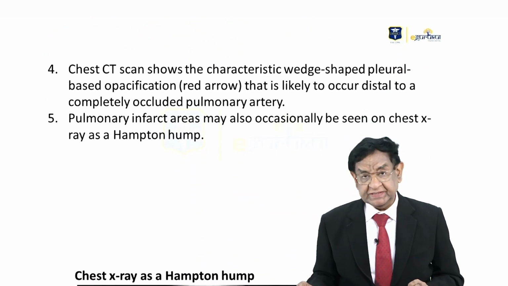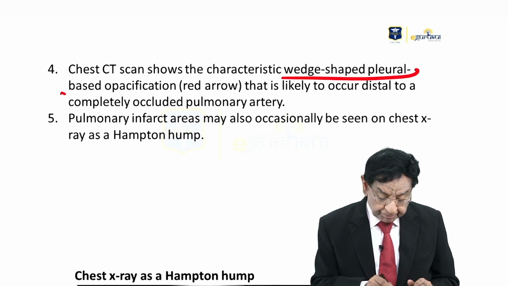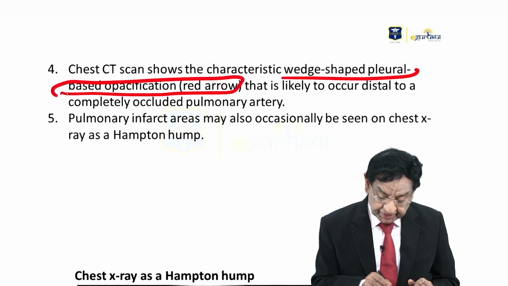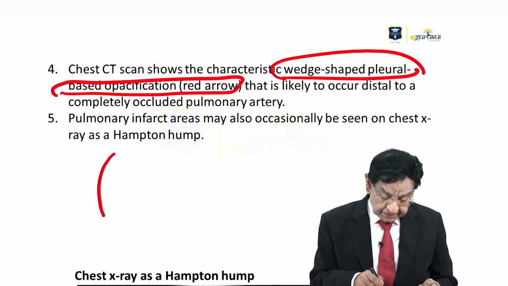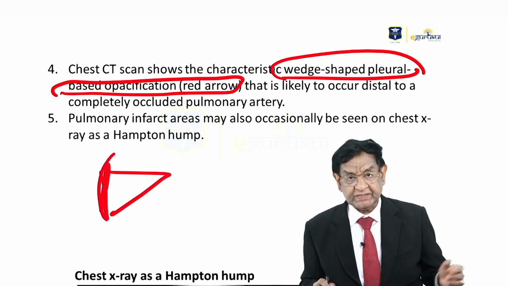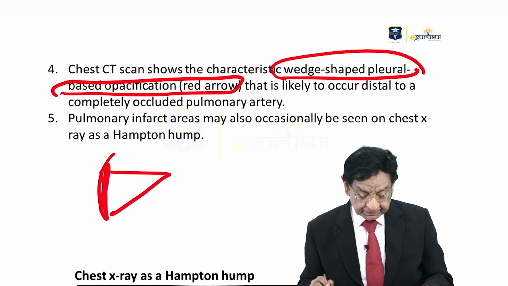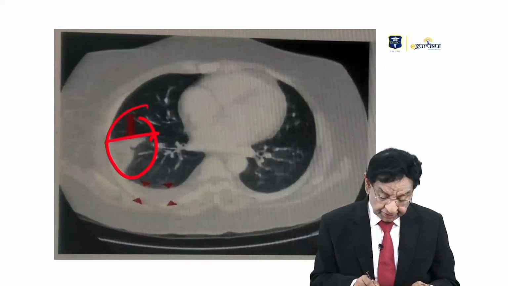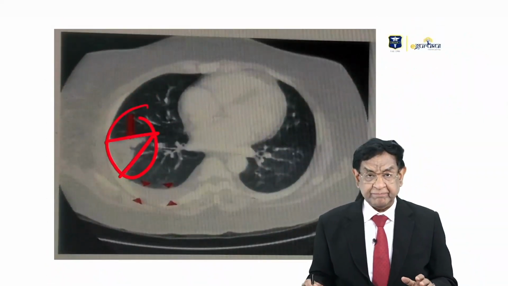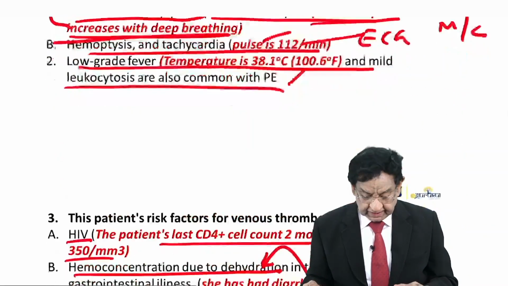The CT scan finding given to you shows a wedge-shaped pleural-based opacity. This is a very important point, don't forget this. It is wedge-shaped like this: the pleural base is toward the pleura and the narrow end is on the inner side. It's like a pyramid. The base is toward the pleura and the apex is toward the hilum.